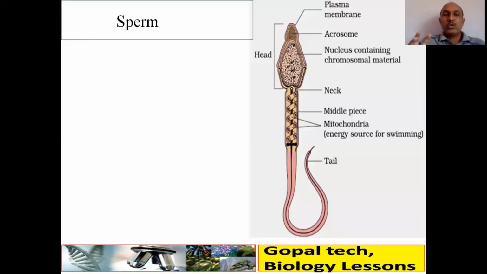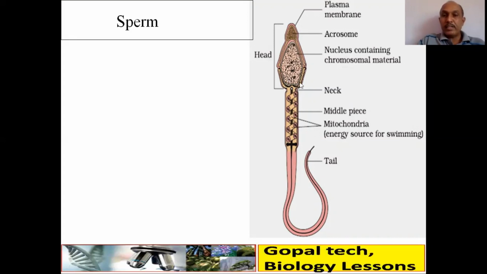Now, draw a diagram of sperm, very, very important here. It is divided into head, neck, middle piece and tail. Head contains nucleus containing chromosome material from the father, and there is a cap called acrosome which is produced from Golgi bodies of the spermatids, and it is enclosed by plasma membrane.